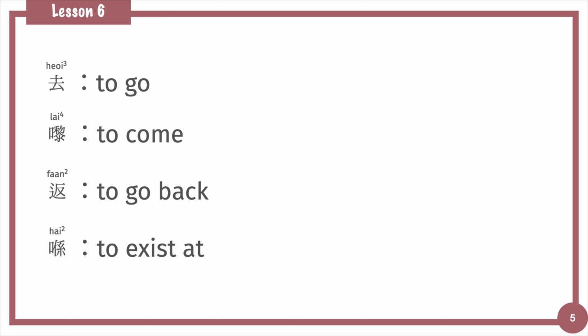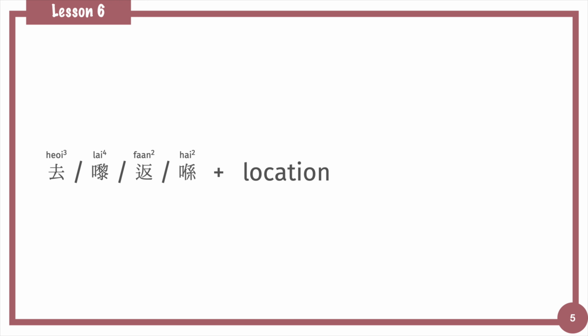In Lesson 5 and Lesson 6, we learned 4 words for telling location. They are 去 to go, 嚟 to come, 返 to go back, 喺 to exist at. We have to add location after them to show people's interaction with the location. To give more information, we can add an action after the location. In the sentence with serial verb phrases, the action should be the purpose of the sentence.